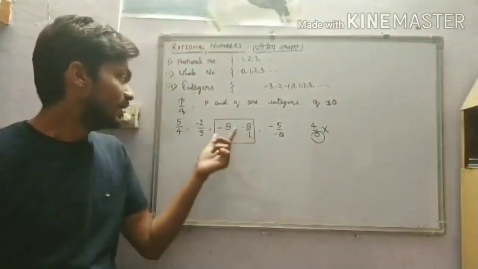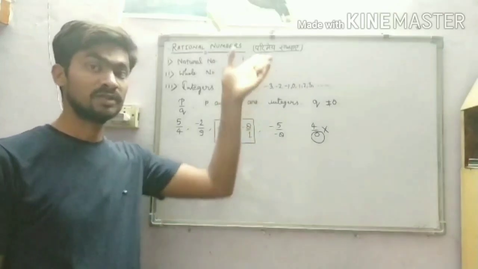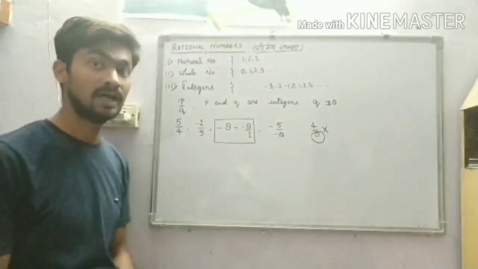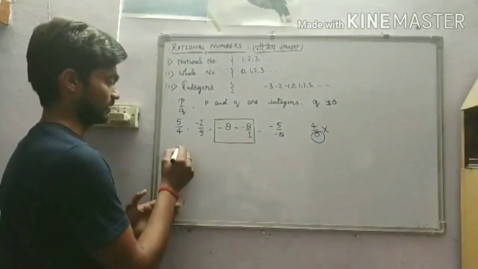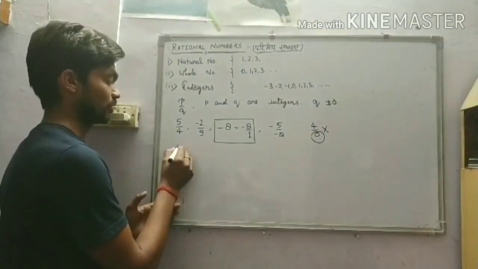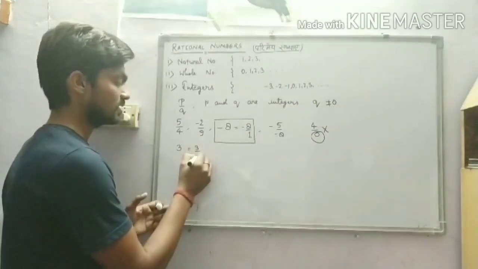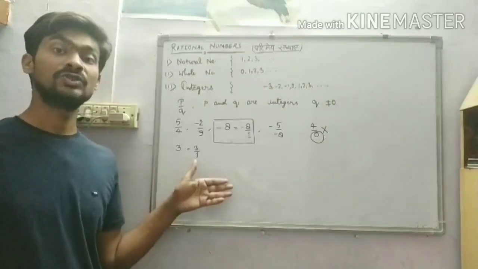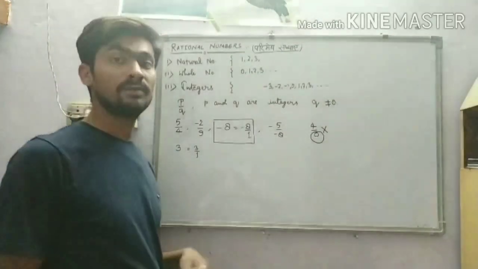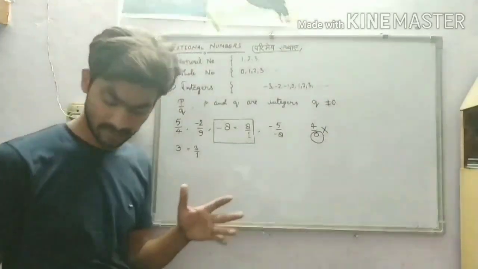Then if an integer can be a rational number, let us check for the other two numbers that we have studied till now, that is whole number and natural number. So any whole number you take, 3. So 3 can be written as 3 by 1. Every whole number can be written as a rational number. Similarly, a natural number also can be written as a rational number. So till now you are familiar.